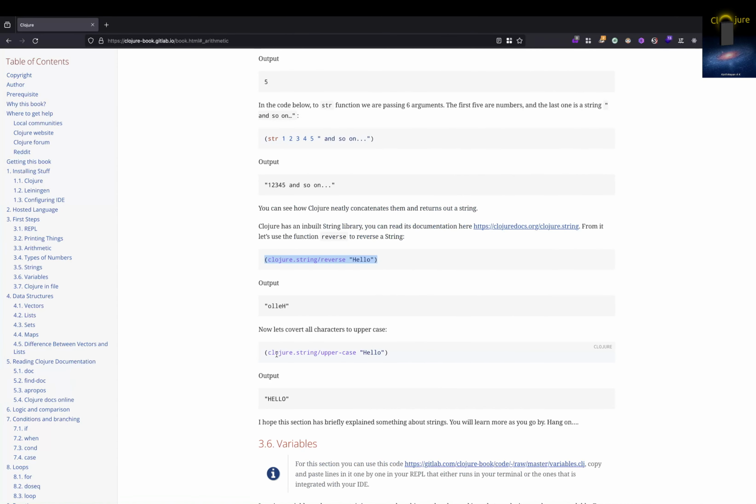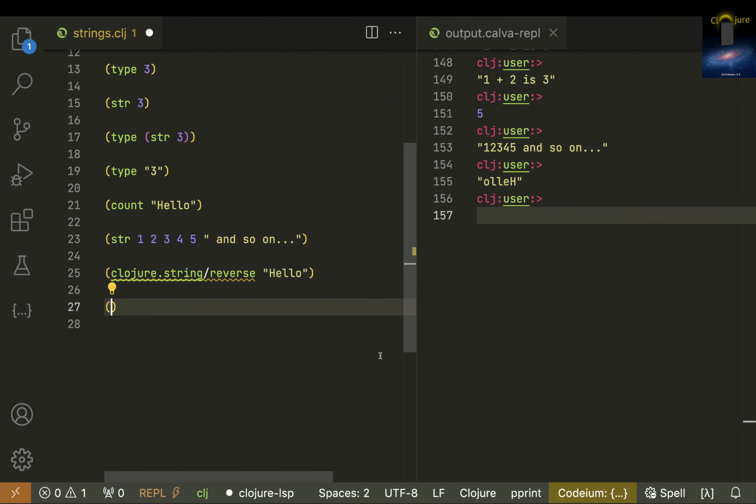And did I use uppercase? Okay, yeah, uppercase. clojure.string slash, actually it should autocomplete it. I don't know why it's not autocompleting. Uppercase.